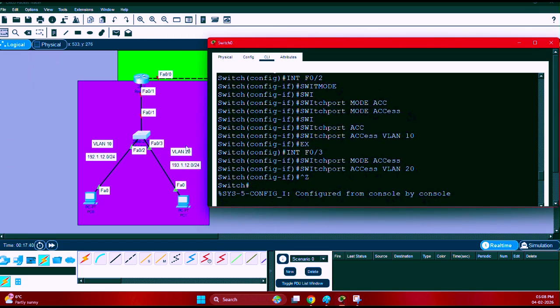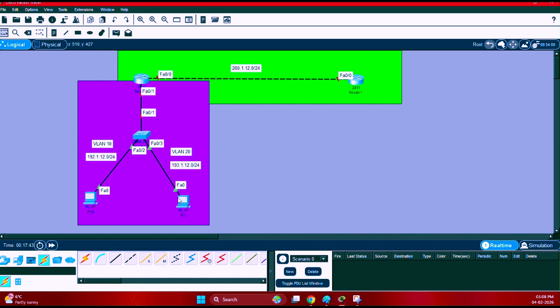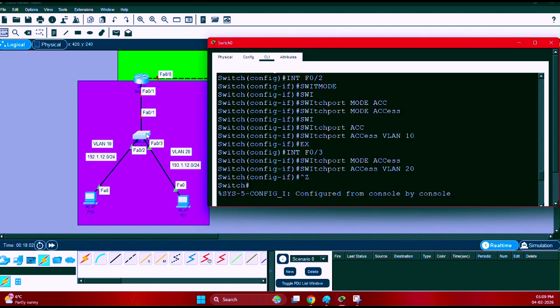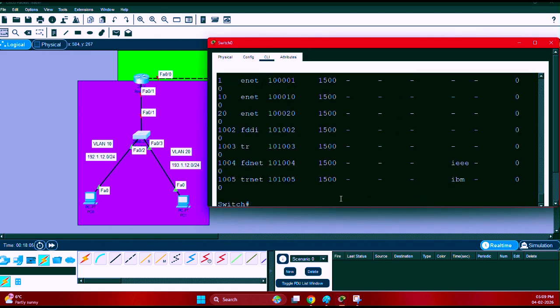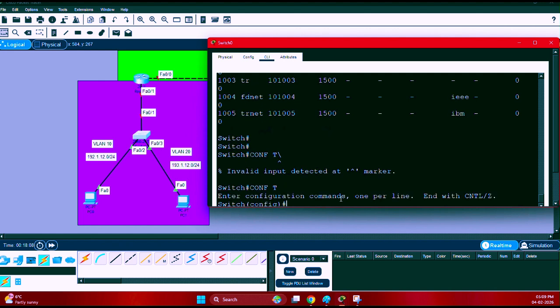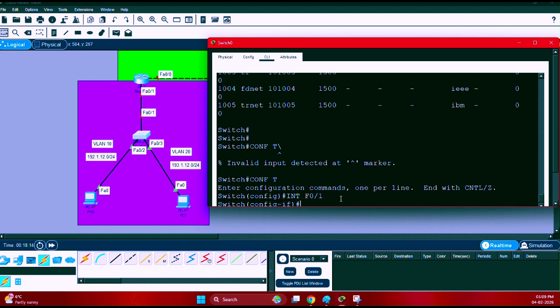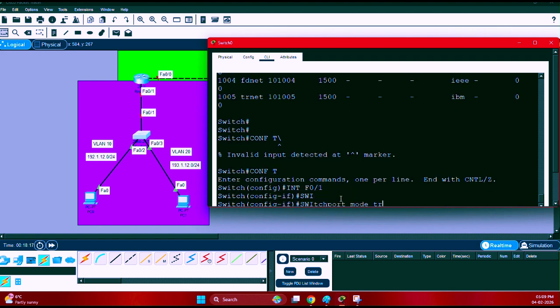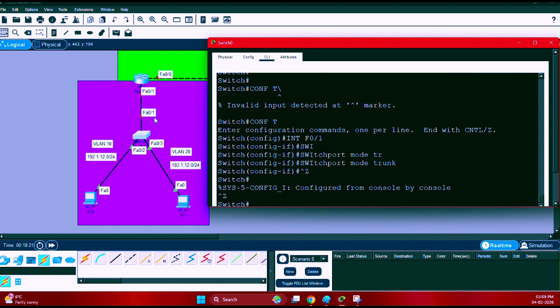Now what is a trunk port here? If you look at F0/1, this switch port connects with the router. So which VLAN is this F0/1 for? We are going to use only one interface. This F0/1 is for both VLAN 10 and VLAN 20. This means that this F0/1, which is connected with the router, can be a trunk port. What do you have to write here? Interface F0/1, switchport mode trunk. Now I have made this F0/1 a trunk port.